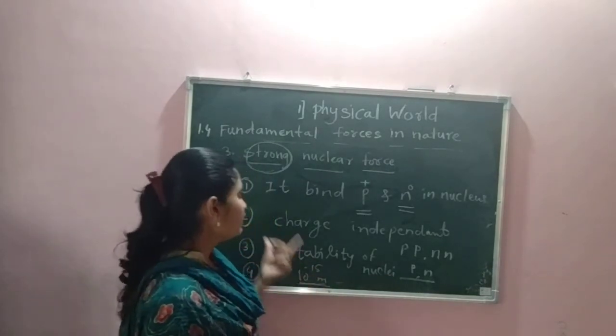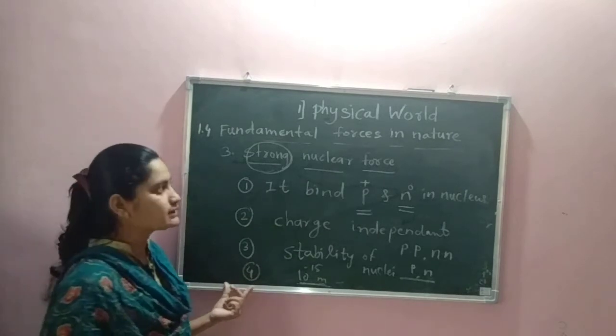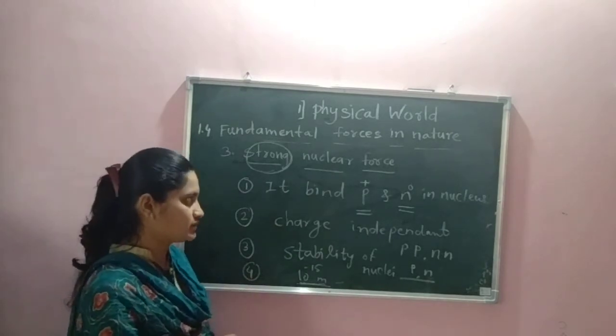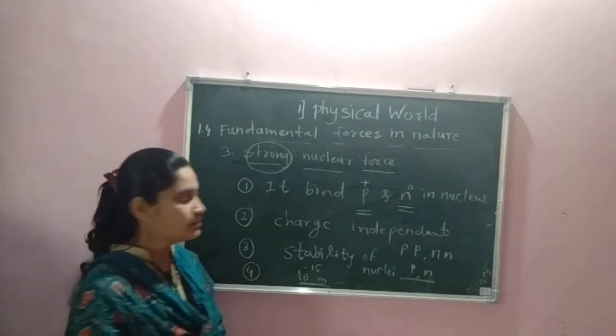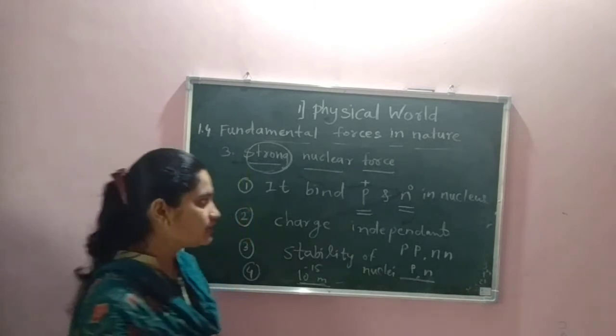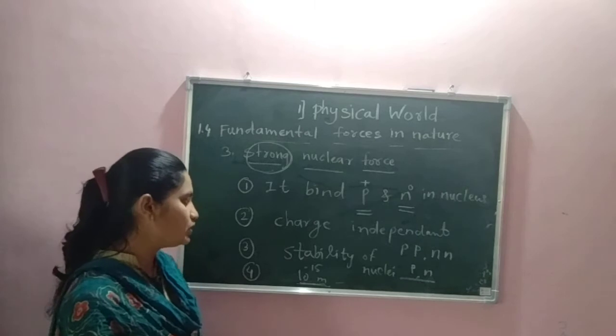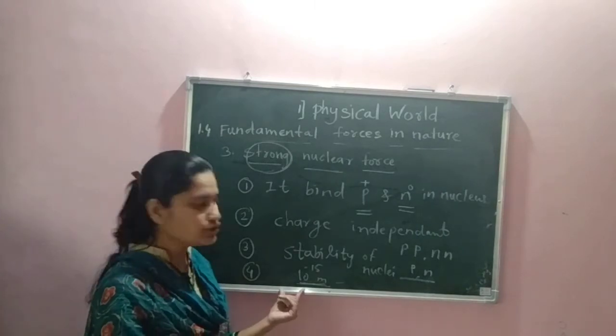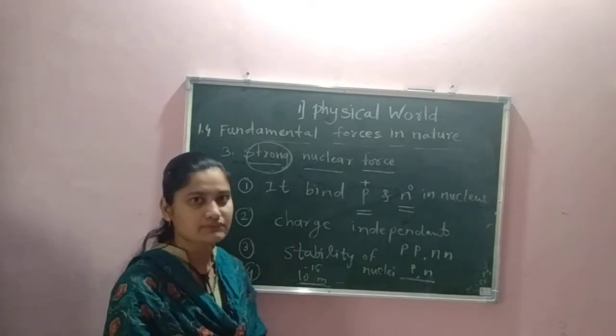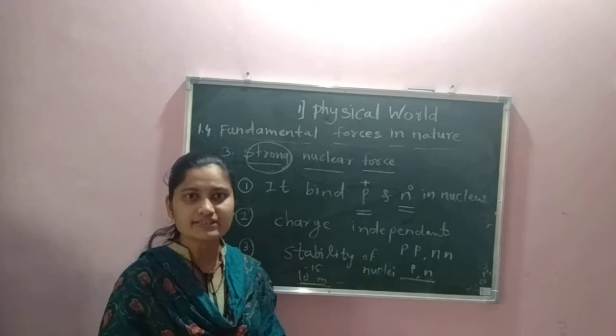These are some characteristics of strong nuclear force. It binds the proton and neutron in a nucleus, it is charge independent, it gives stability to the nuclei, and its range is very short, that is 10 raised to minus 15 meter. Now let us see an example.